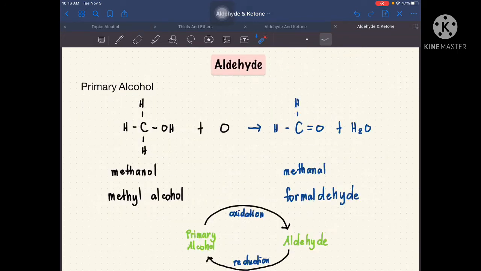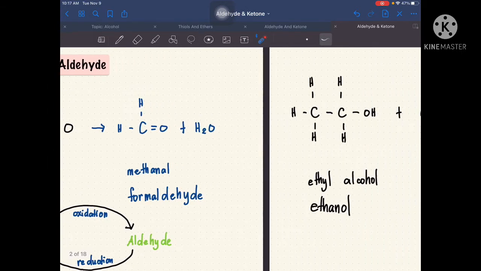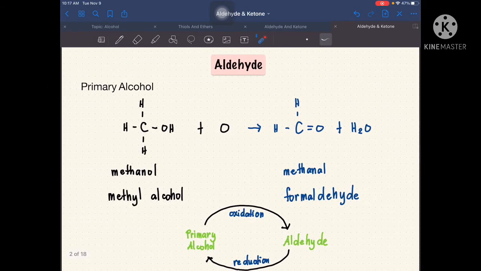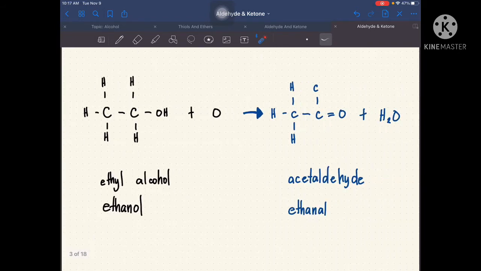So through oxidation, saka tayo makakagawa ng aldehyde. Always remember na makaka-create tayo ng aldehyde basta nanggaling siya kay primary alcohol. And its location, so as you can see dito sa ating dalawang example, the aldehyde is always located doon sa dulo. Dito sa dulo. So later on, malalaman ninyo kung bakit hindi siya pwedeng sa gitna. Okay? So, as always, through oxidation, it will produce two products, which is yung ating aldehyde and then water.